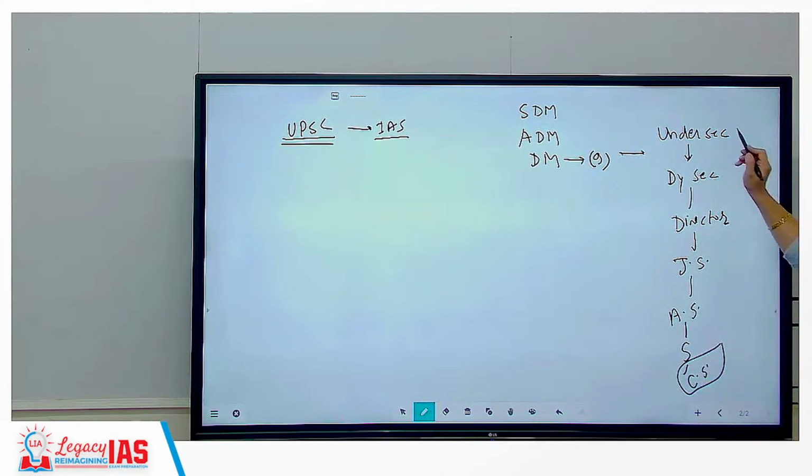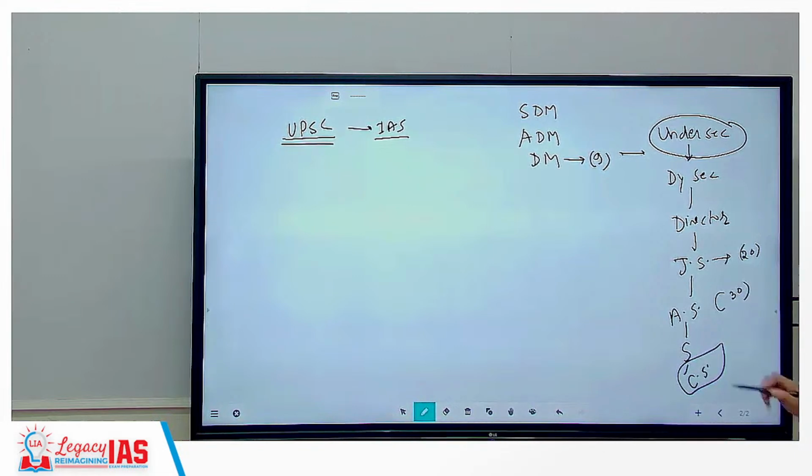और आपकी जर्नी फॉर एग्जांपल कहाँ है? This. आपने कौन सा गाड़ी देखा रील में? This one. And where is this guy? Is cabinet secretary. For example, if you want to become joint secretary, you should have at least this much experience, and for additional secretary you require at least 30 years, correct? Secretary बनने के लिए again 32 years. Clear? So now you can imagine the power of these guys, correct?